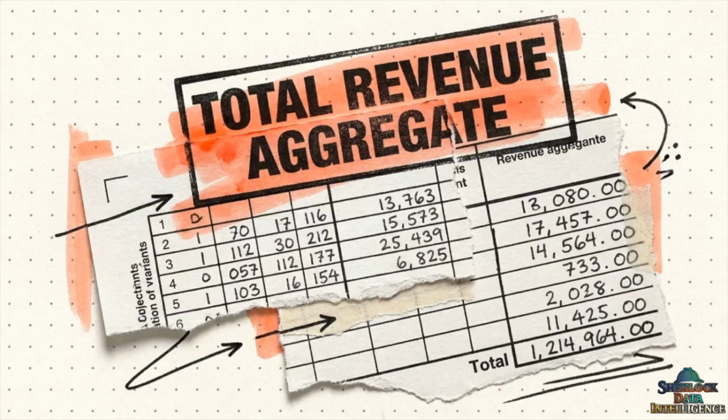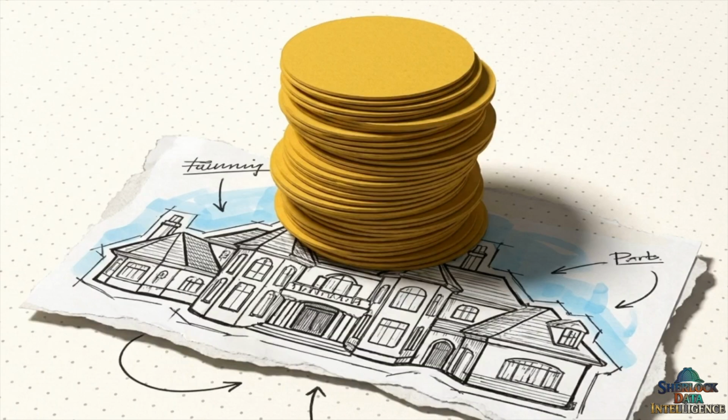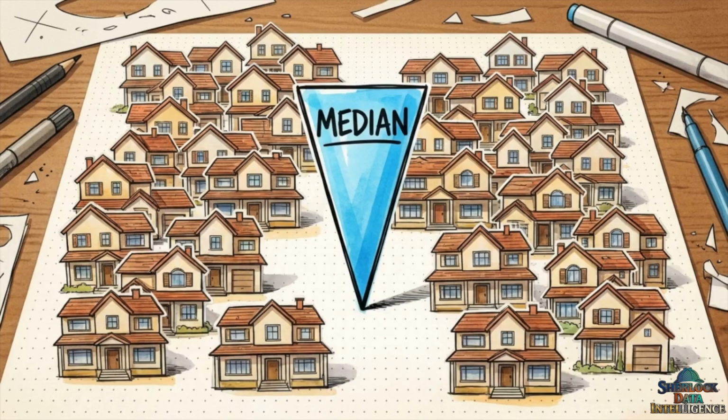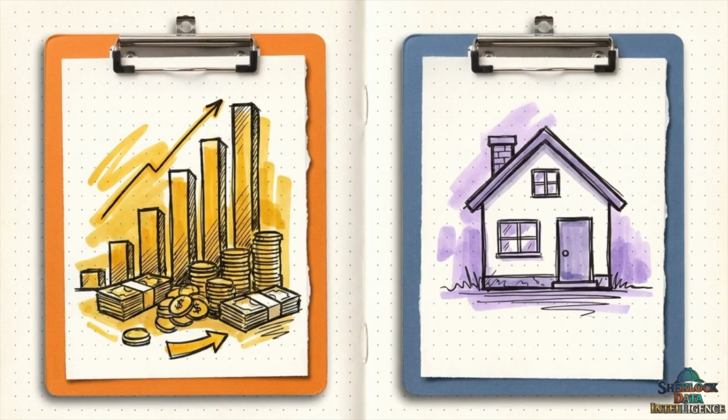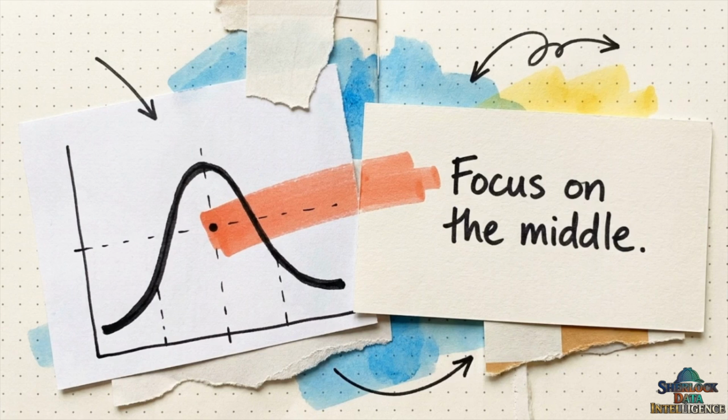So, if a city government is estimating its total revenue from a property tax, it must use the mean. Those extreme mansions pay massive taxes that affect the city's bottom line. Conversely, if the city wants to determine what percentage of its population can afford housing, it must use the median. The mansions would make the city look artificially wealthier than it actually is. Choosing between the mean and the median is not about finding the correct math. It's about aligning your statistical tool with the exact real-world question you're trying to answer.